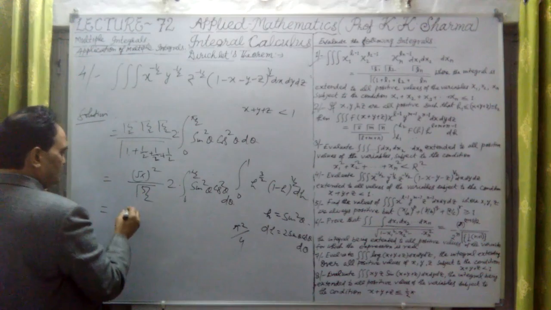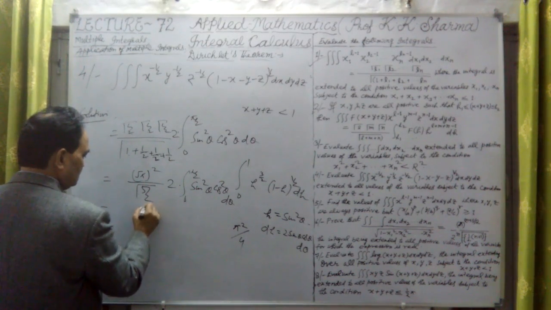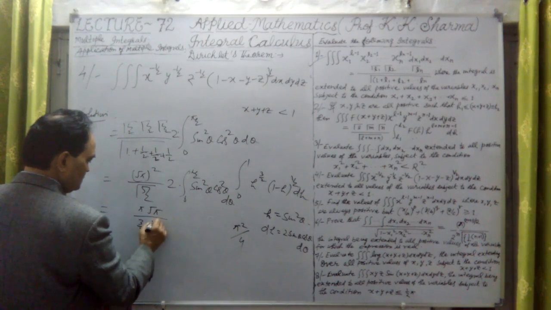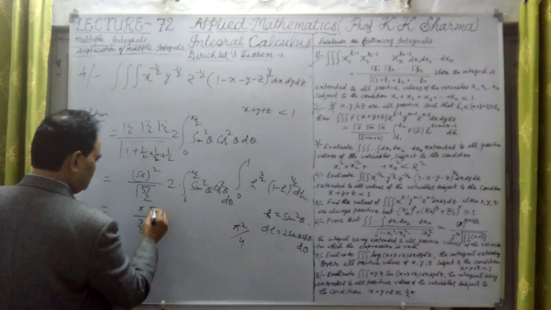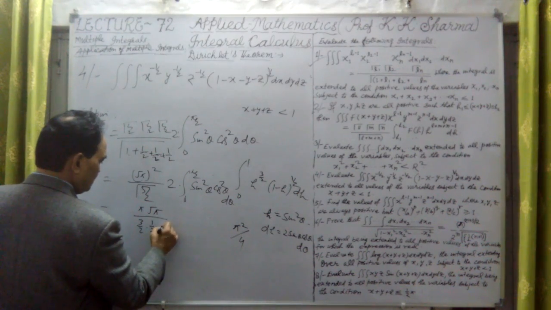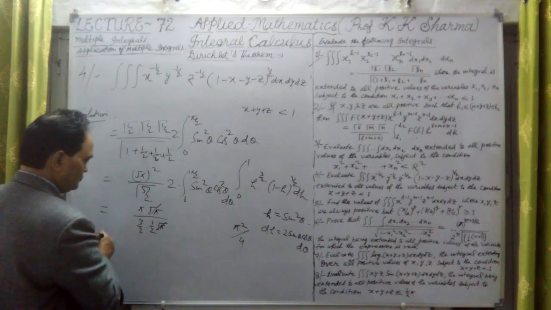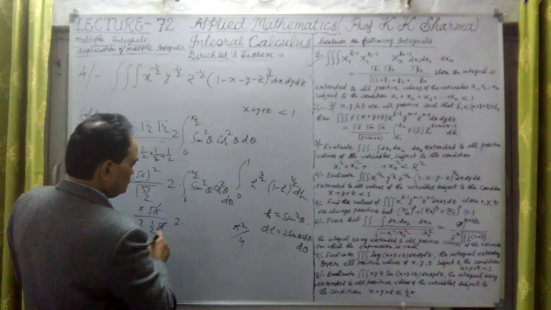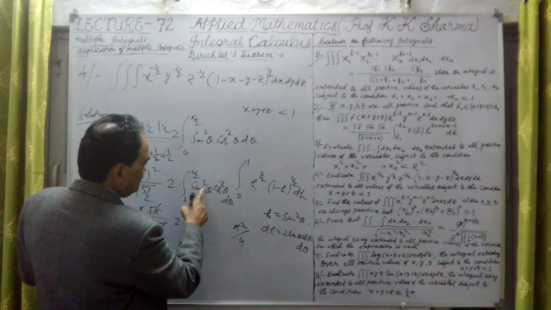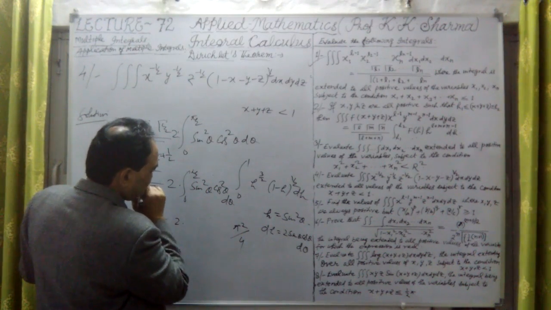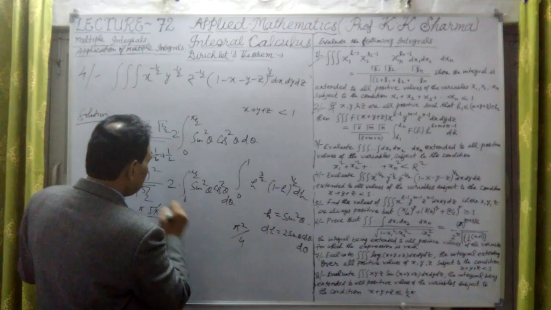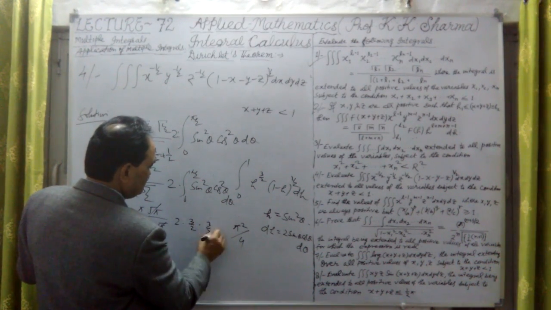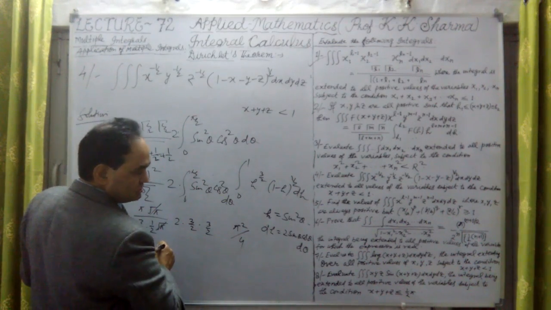Okay, now let me further write it down. This under root pi means pi root pi. This is 3 by 2, 1 by 2 into gamma 1/2 means root pi. Root pi cancel out. This is 4 by 3 pi. And this is twice into of this value, because this is twice here. Okay, this is 3 by 2. I'm sorry, this is 3 by 2 because even numbers are there.